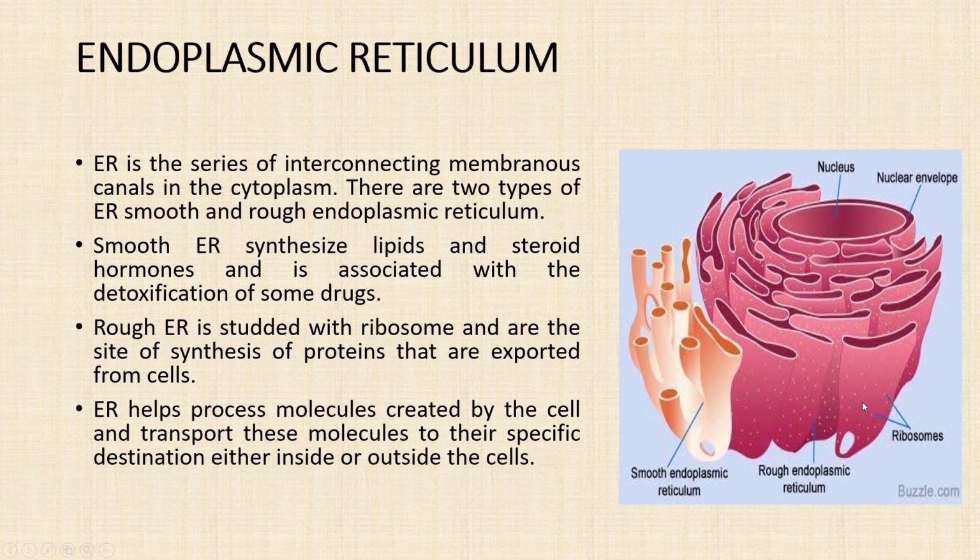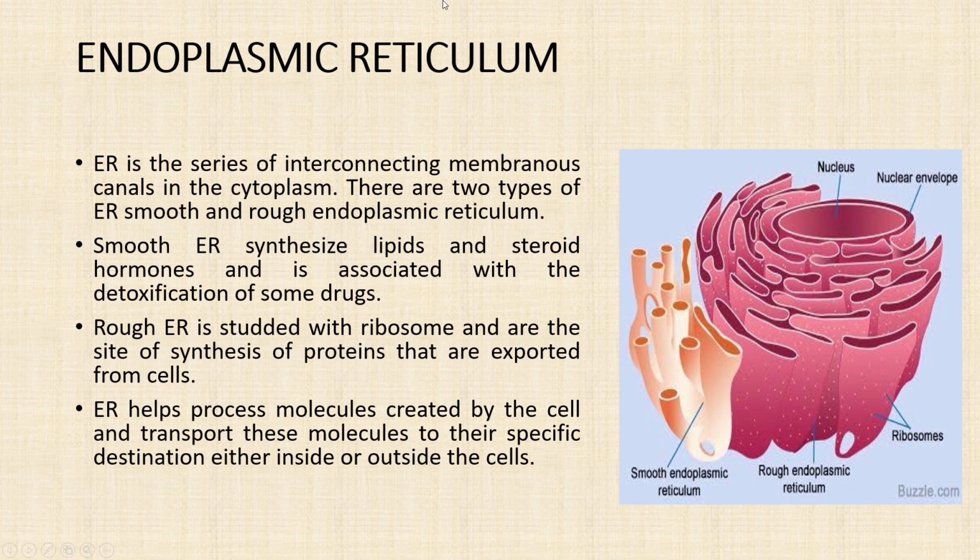So the endoplasmic reticulum helps in the processing of molecules created by the cells, that is the enzymes and hormones, from their parent cells to be used by the other cells of the body. That is, they move the enzymes and hormones to be used by the other cells. This is about the endoplasmic reticulum.